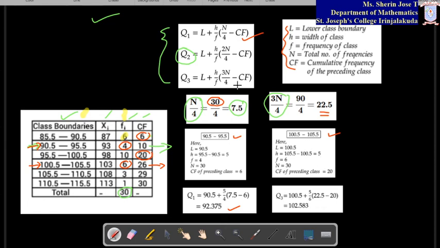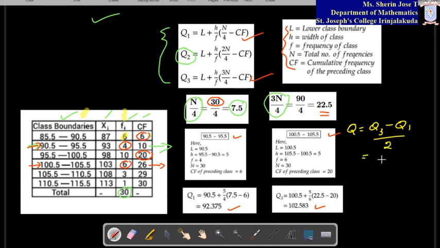These values I am substituting in the Q3 formula. Remember the formula has the first one n by 4, the next one 3n by 4. So I have written all these values and found Q3. Once you get Q1 and Q3, what is the next step to find Q? Q equal to Q3 minus Q1 by 2. This is the quartile deviation or semi-interquartile deviation.